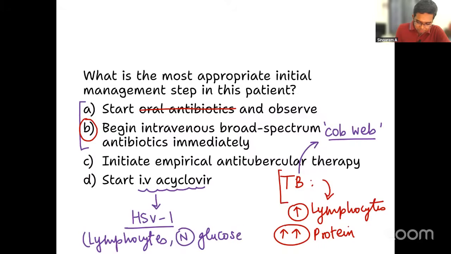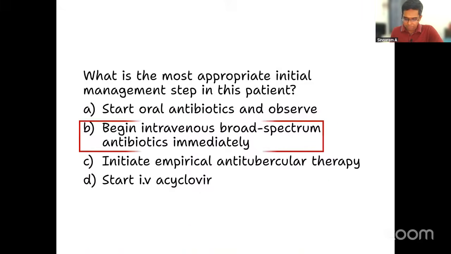Normal glucose. Some of you also remember normal protein for viral meningitis. That is correct only. But for HSV associated meningitis, there can be a mild increase in the protein which can be noted. So what I'm trying to say, just because protein is little bit elevated, don't rule out HSV or viral meningitis. It can be possible. Instead, you look for the other two clues, especially the normal glucose will be a very potential clue in your exams, right? So anyway, that option is also out. So option B will be the clear answer for this particular question.